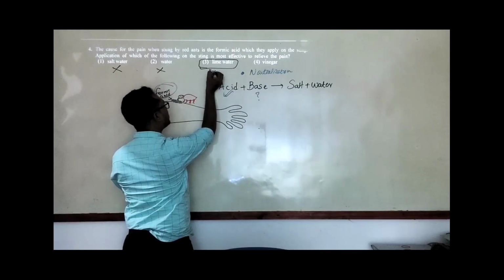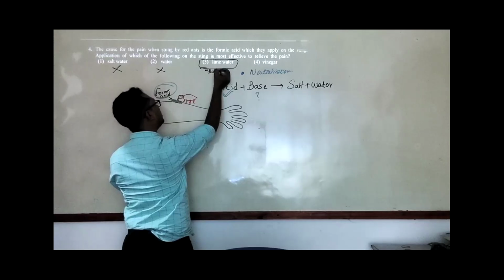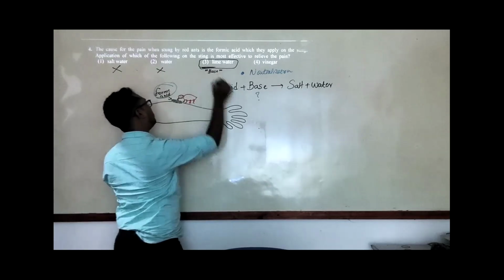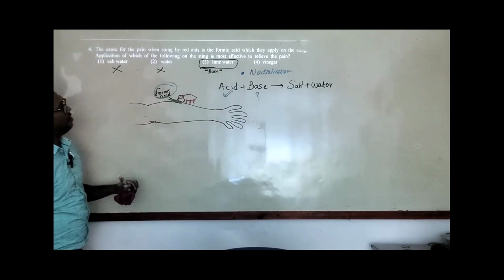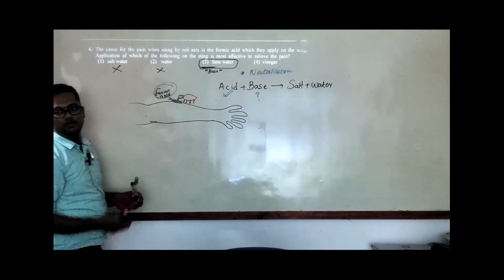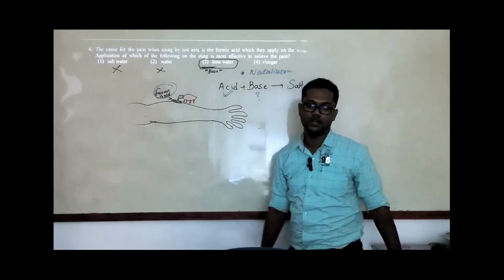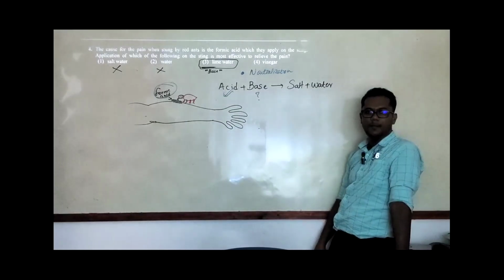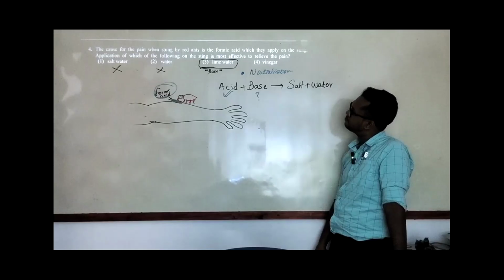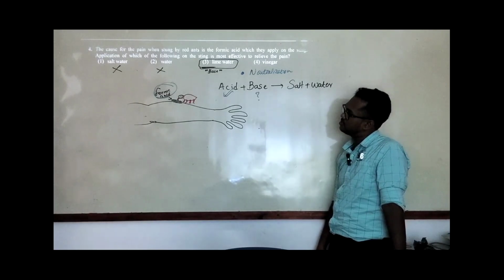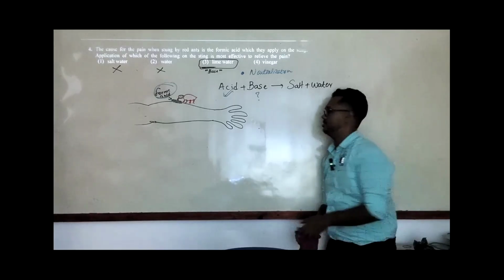So lime water is a very good base here. So we can take lime water as the correct answer for this question. I don't know how many of you marked this answer when you were doing your paper. So the correct answer is the third answer, for the fourth question.